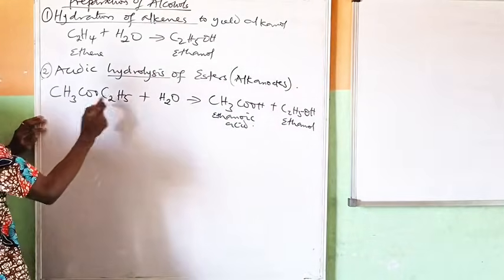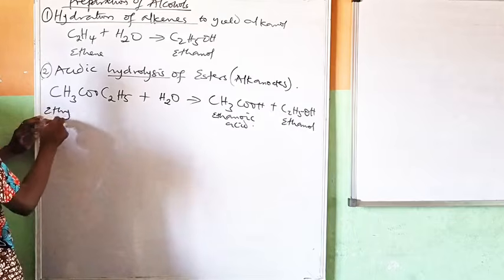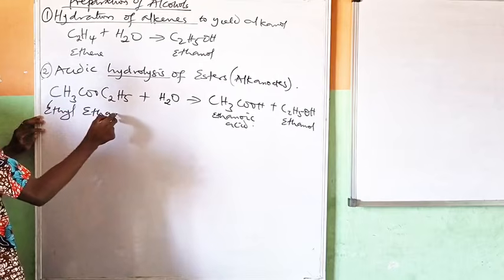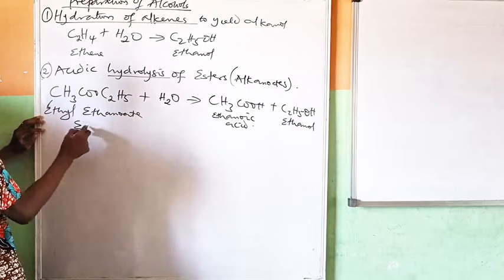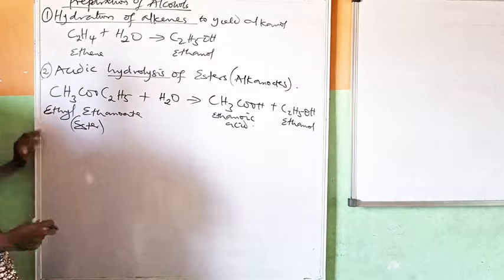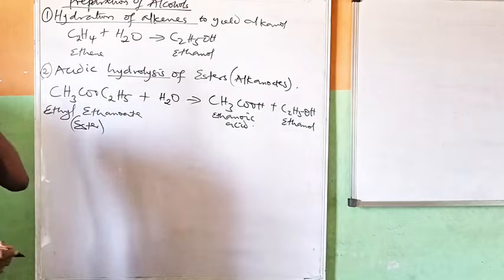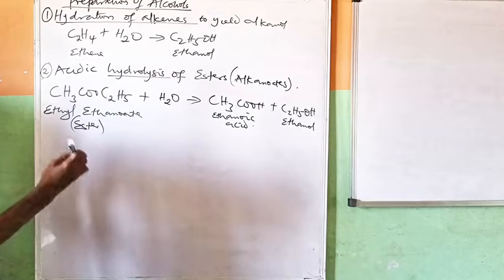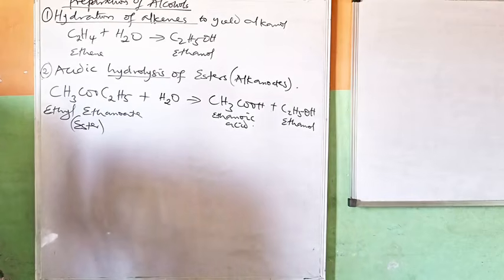This is ethyl ethanoate, an ester, and this is water. All right? Ethyl ethanoate. And then we've been able to prepare our alkanol.